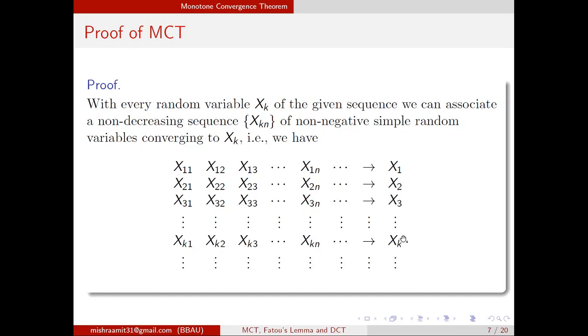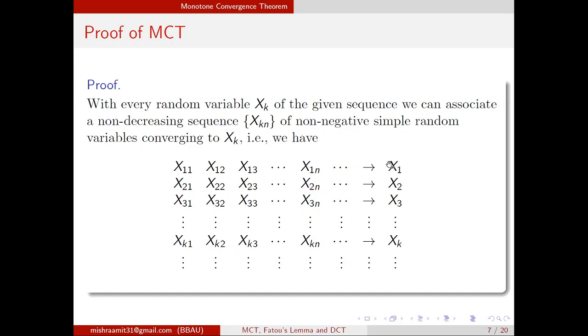Now see one thing very carefully, that this sequence, if you move from left to right, is an increasing sequence converging to X1. I will call non-decreasing as increasing for simplicity. So if you move from left to right, it is increasing. In the second line, if you move from left to right, it is increasing, and so on.